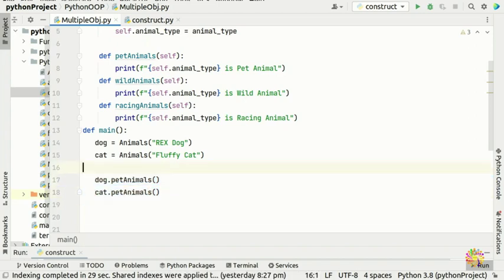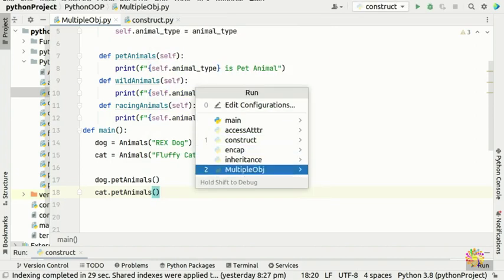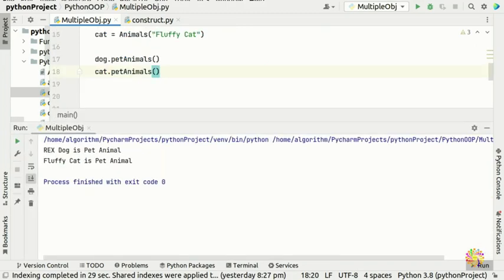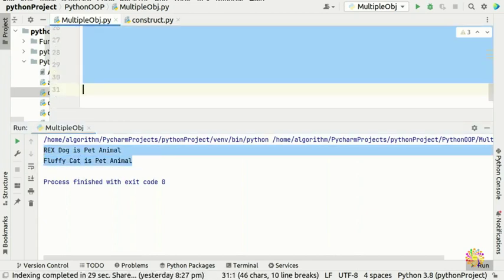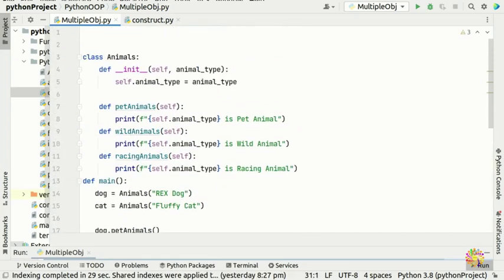So now we have multiple objects, dog and cat, which both are going to access this method through the dot operator. So if we control S and run, we go multiple objects, and you're going to see that we run multiple objects, and it says Rexy dog is a pet animal, and Fluffy cat is a pet animal. So here we have two objects, and our two objects are accessing this method.